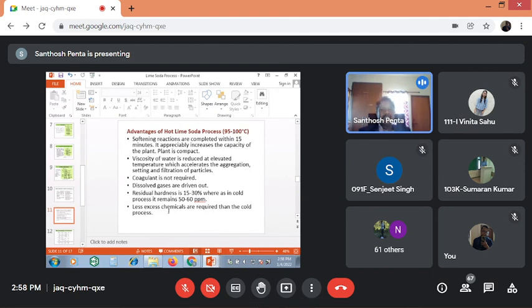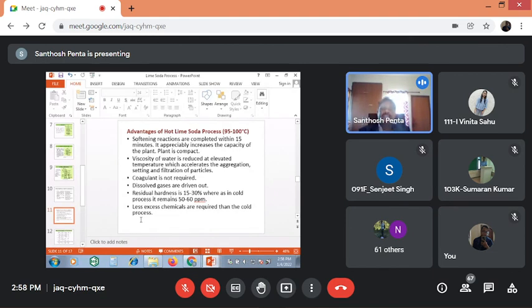See here, fewer excess chemicals are required than in the cold lime soda process. Normally in the hot lime soda process, fewer chemicals are required because we are sending steam, so a high temperature is maintained. At high temperature, reactions are accelerated. So immediately the lime and soda react with all the hardness causing ions and they are converted into precipitates. This much you have to remember.